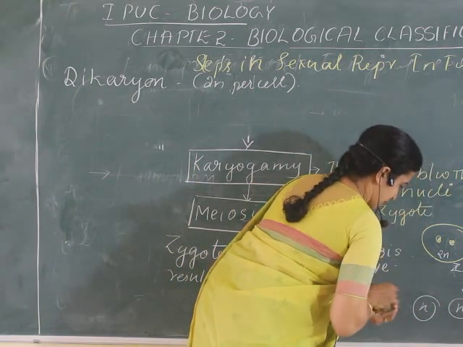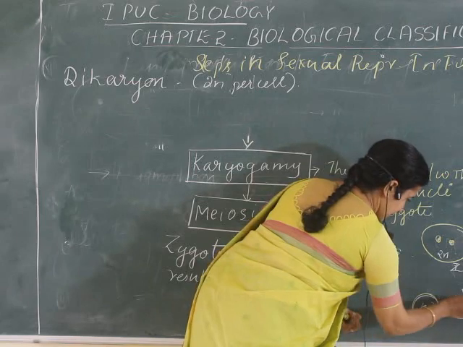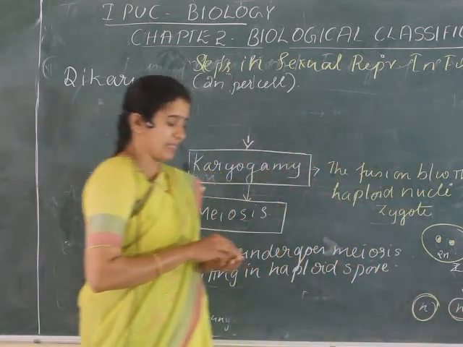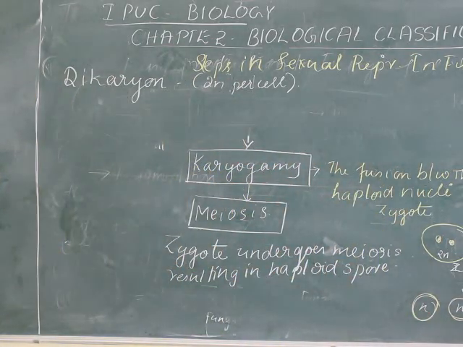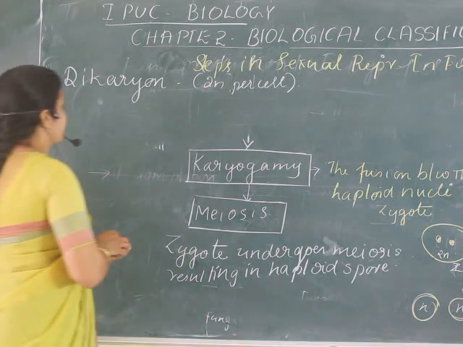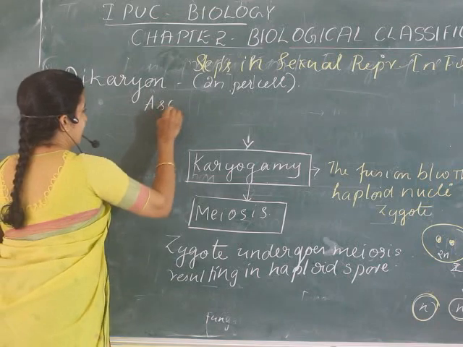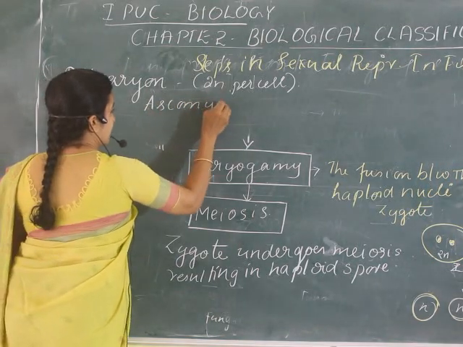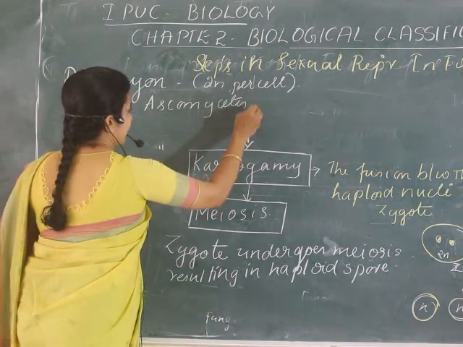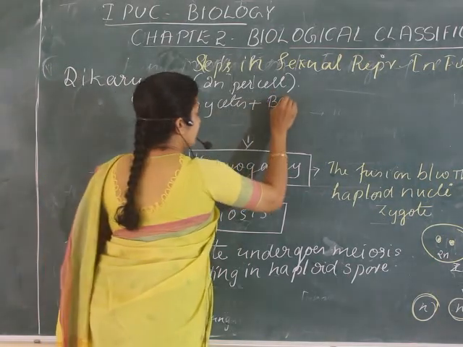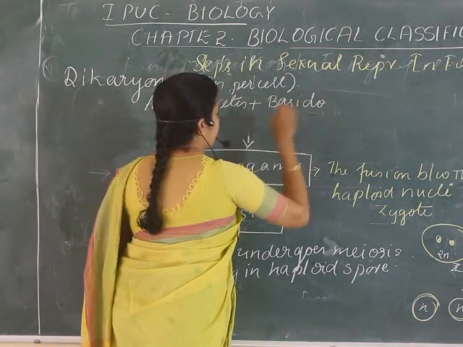But what is the exception here? In this fungus, in two classes, that is basidiomycetes as well as ascomycetes, these are the two classes. They have subclasses under fungi. Only these two show this condition of dikaryophase.